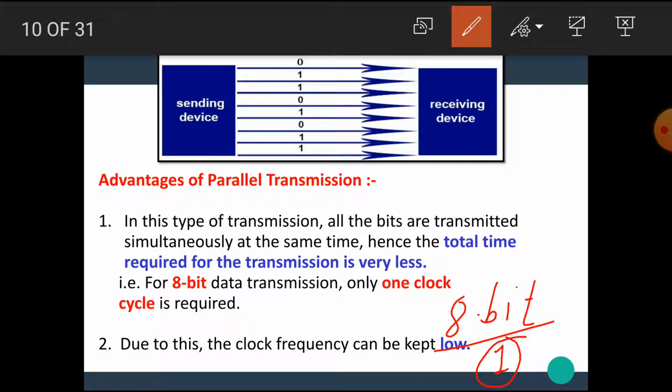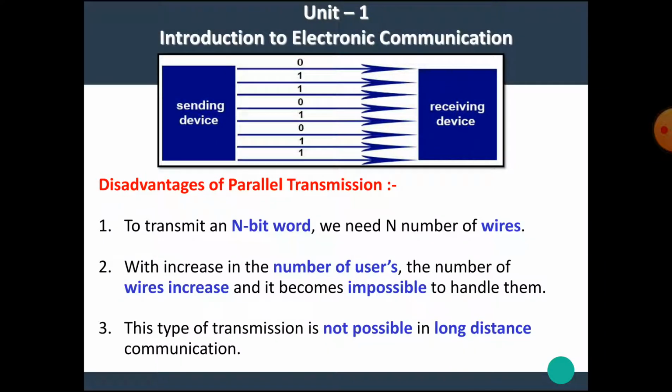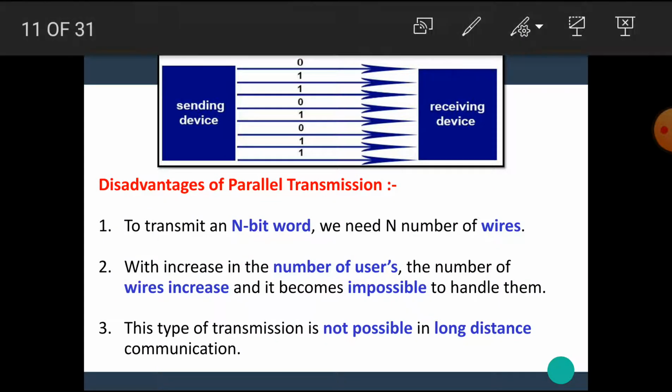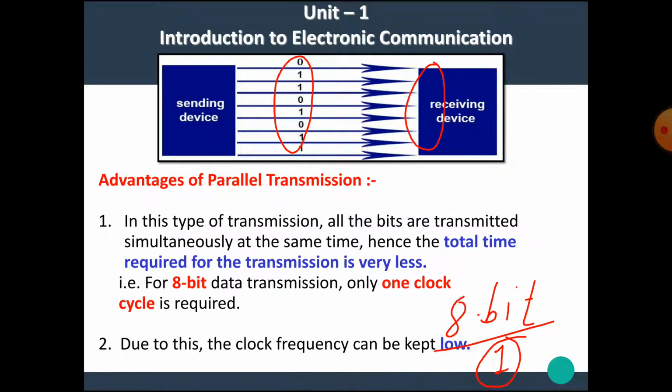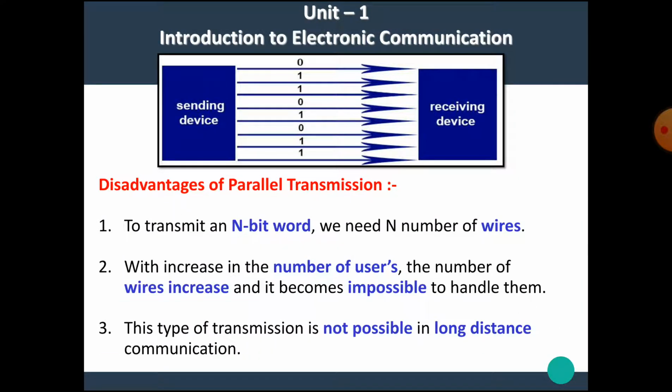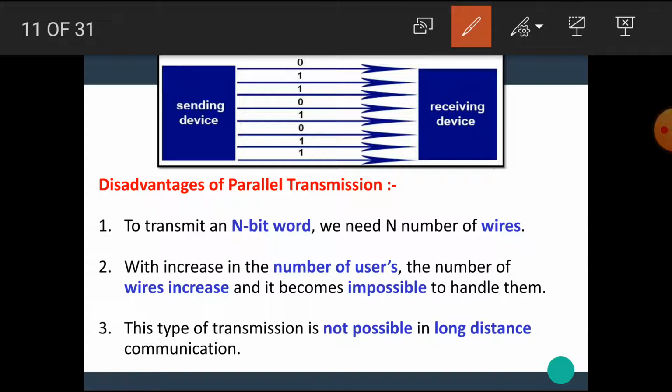Okay, when one clock cycle appears, the data is transferred at the same time towards the receiver. This is the main advantage of parallel data transmission. In this transmission, the time required is very less. Now let's see the disadvantages of parallel data transmission.